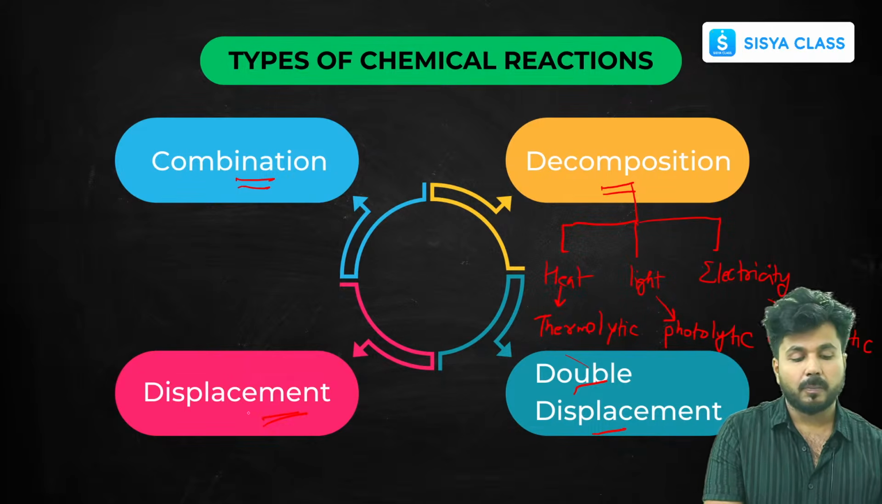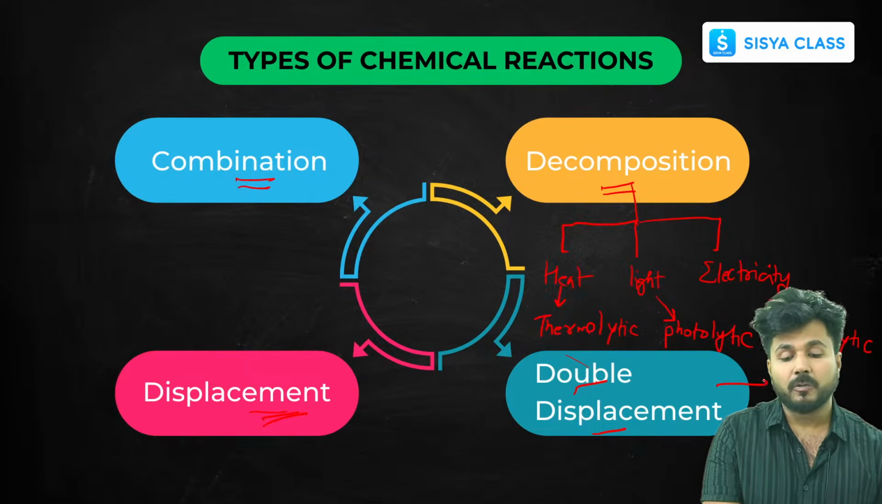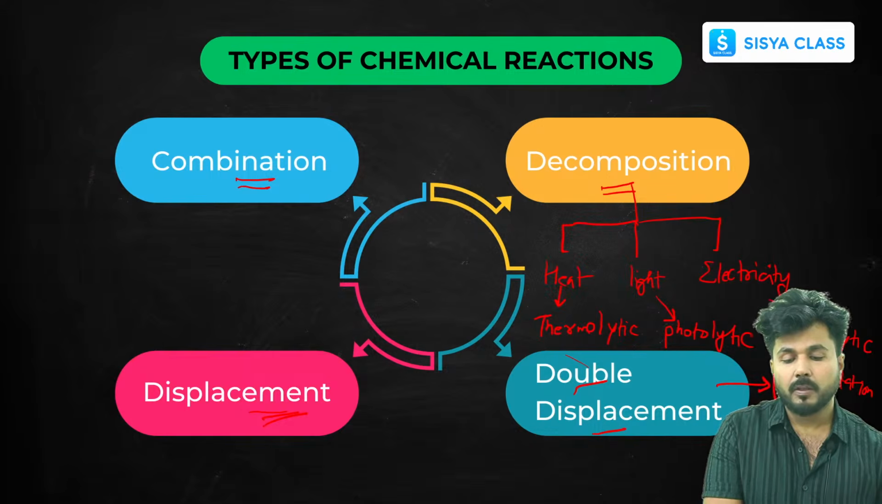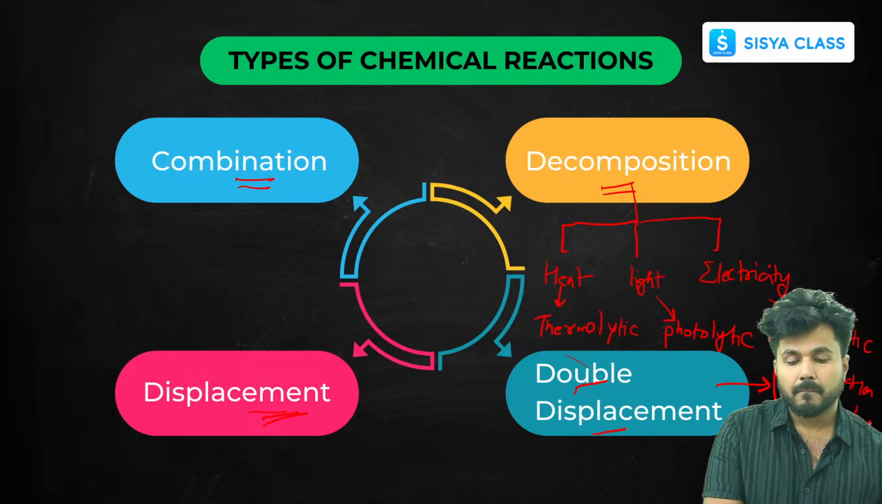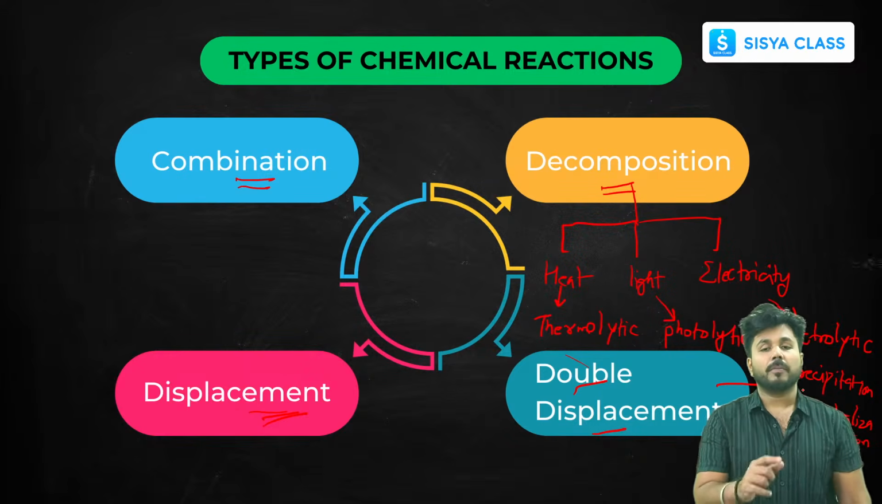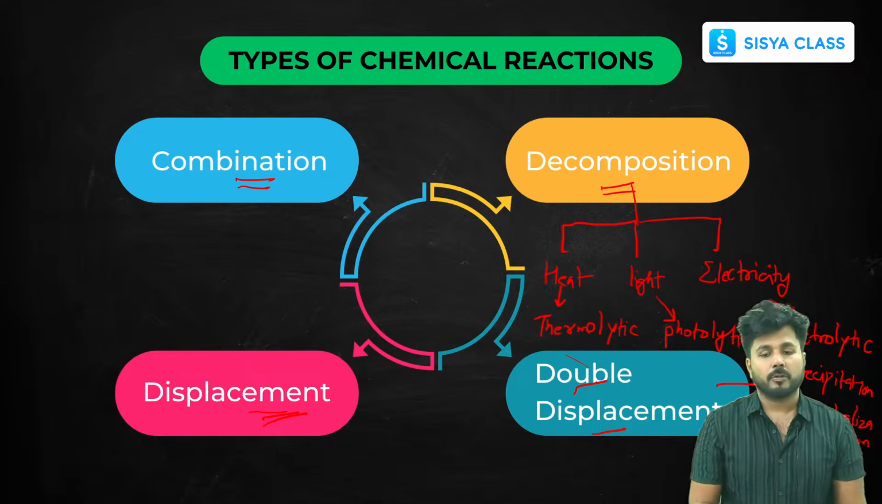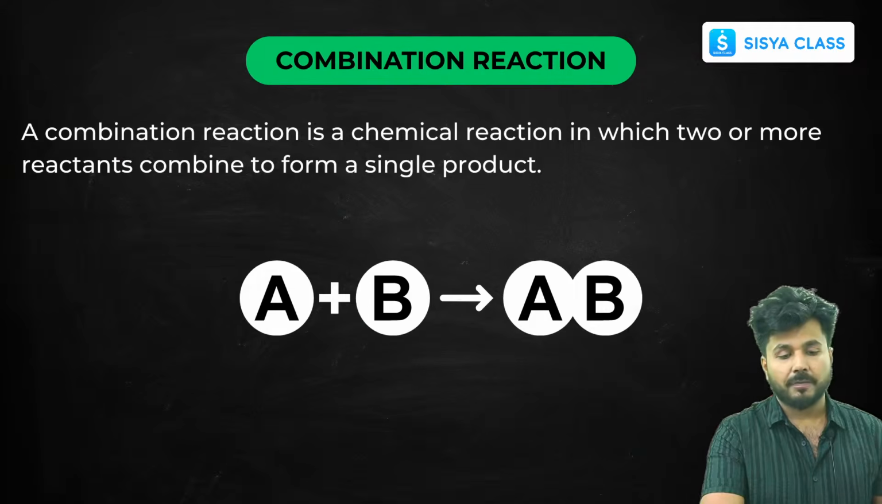Then comes displacement. Similarly, in double displacement there are 2 categories: one is the precipitation reaction and another is the neutralization reaction. All these reactions we will discuss one by one, and then we will solve questions related to them also. So now let's start with combination.